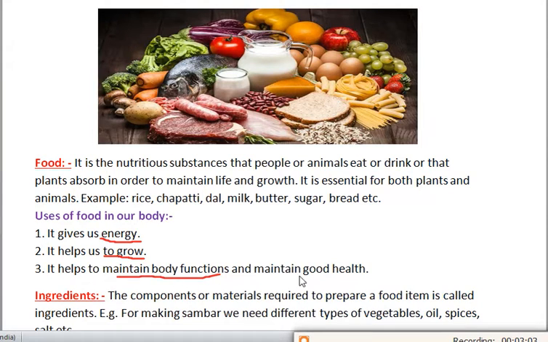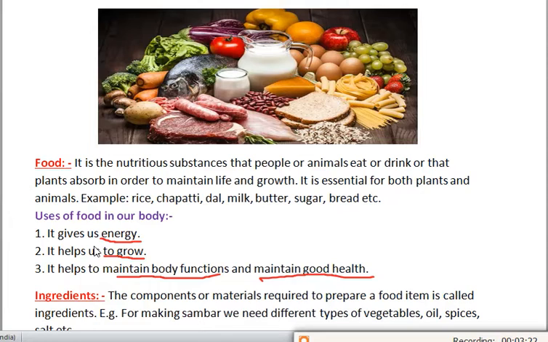The first function, it gives us energy. If we do not eat food, what will happen? We will not get energy. We cannot do our work. We cannot do our daily activities. Suppose you do not eat food for 1 or 2 days, you will feel weak. You cannot study at that time. You cannot play at that time. So the first function of food is it gives us energy.